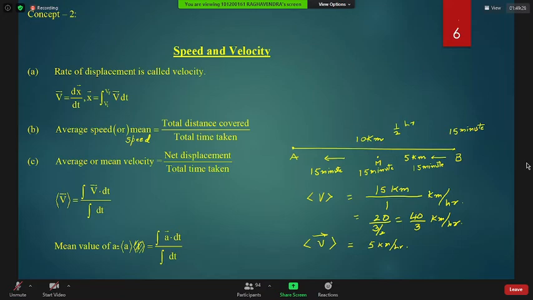Understood. Okay, average velocity, you tell from house to market. House to market, 10 kilometers, and time is half an hour. Sir, 20 kilometers per hour. Answer will be 20 kilometer per hour.